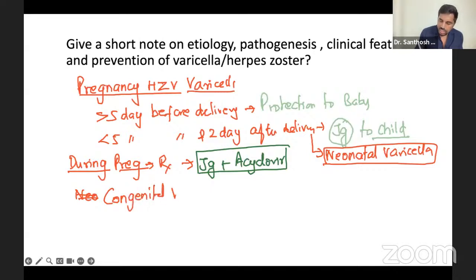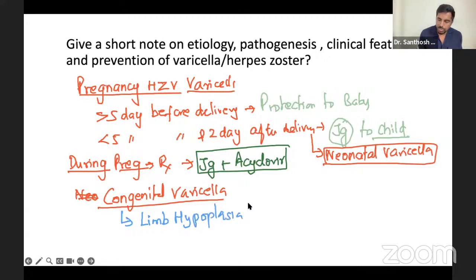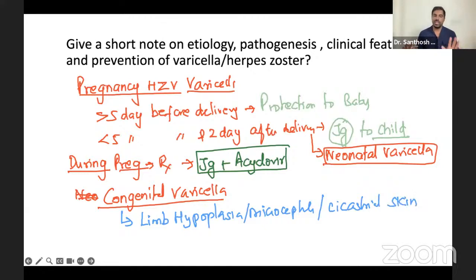Congenital varicella. In congenital varicella, if the child acquires the infection in early pregnancy, what will happen? Then in that case, the child will have something important called limb hypoplasia. Limb hypoplasia, I'll show you the picture. The limb will not grow properly, and also microcephaly. The child can have microcephaly. And one more thing, they can have cicatricial skin lesions. There will be scarring in the skin lesion. So these are the important things you will see. These are the symptoms. Okay, fine.